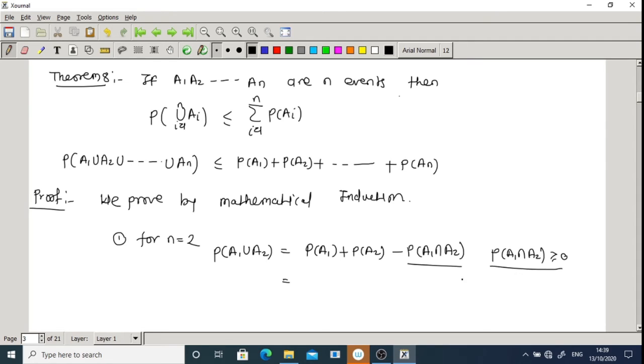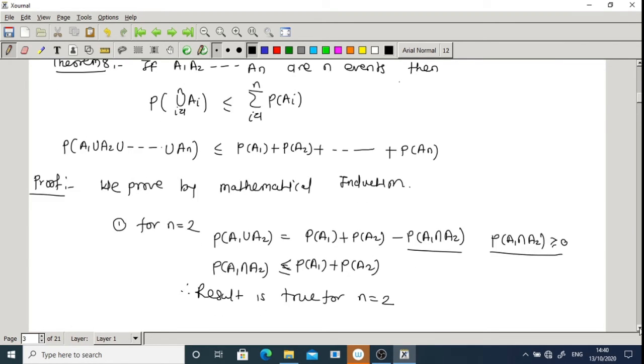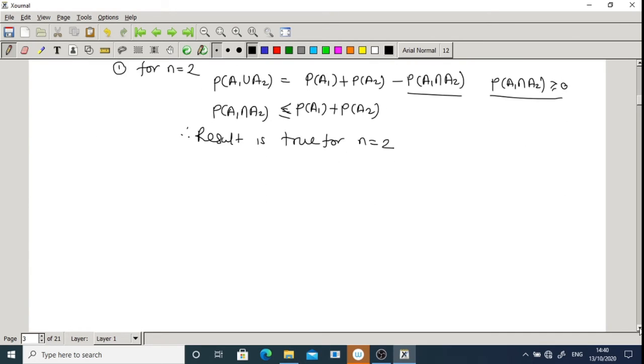If I remove this probability, I'll get probability of A1 plus probability of A2, which is greater than or equal to the left side, because this part is subtracted. So if we remove this positive part, this will be the greater term. Therefore the result is true for n is equal to 2. So this is the first step of mathematical induction.